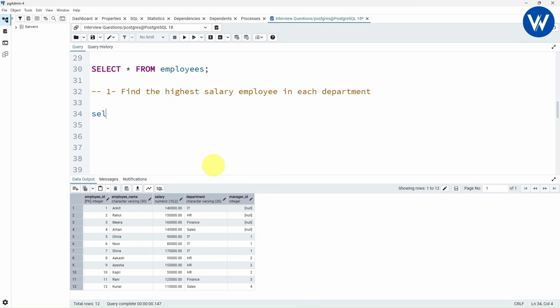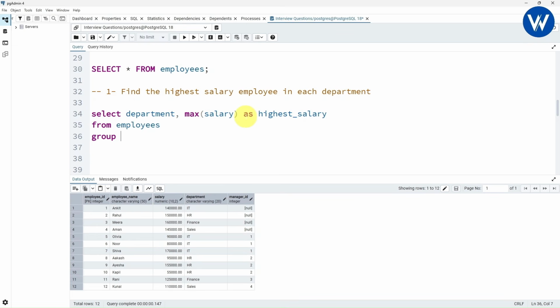The query is very simple. So first here I will write select. So this is the department column, comma. Now we need to find the highest salary, right? So here I will be using the aggregate function, which is max salary. Now I will give the temporary name for this max salary column, which is highest underscore salary. Perfect. Now go to next line. Now we need to take the data from which table? We have the table name employees, right? Now go to next line.